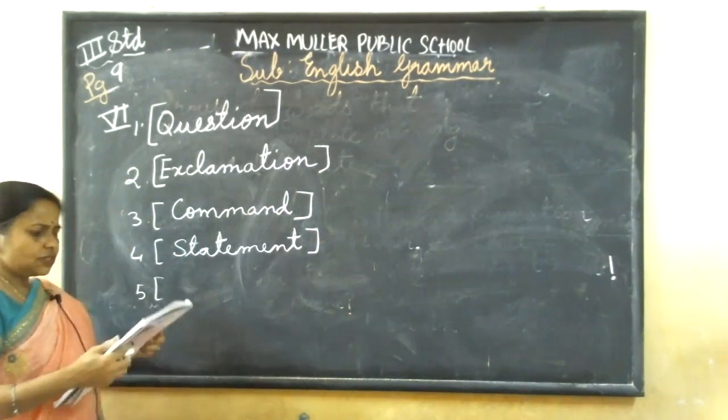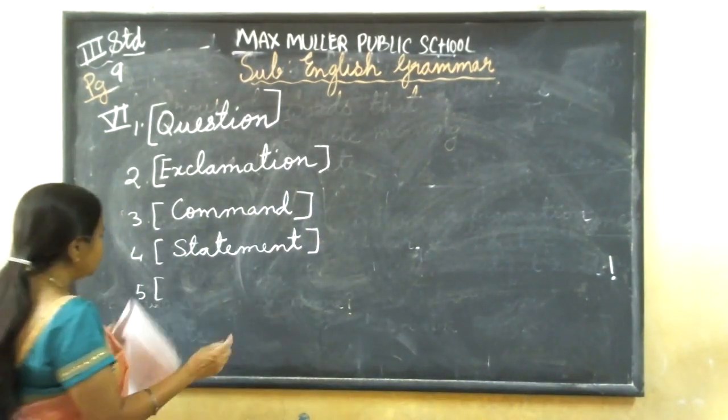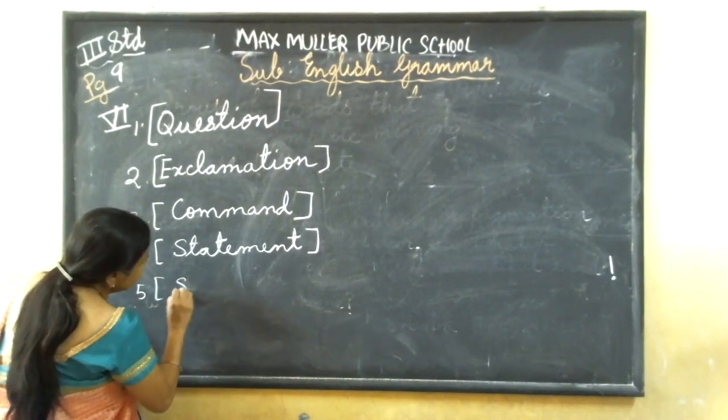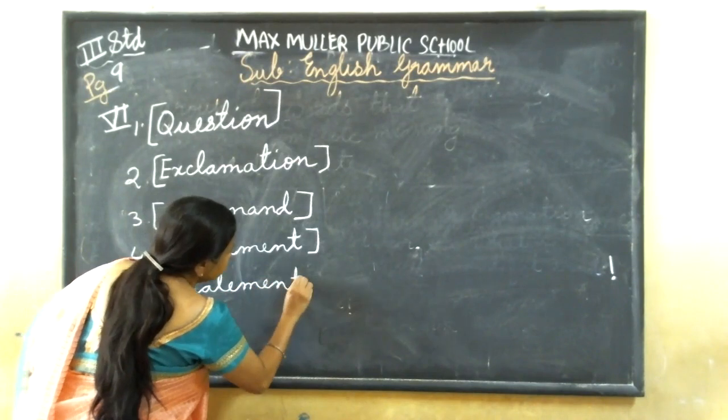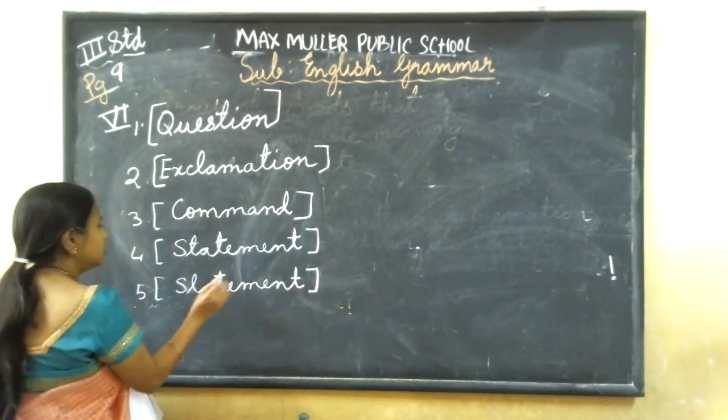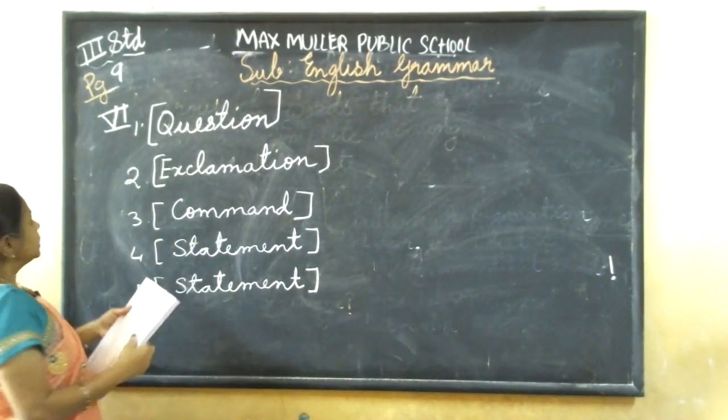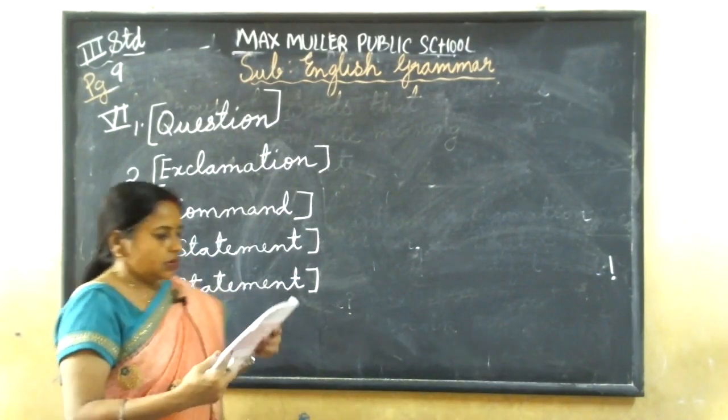Number 5: trees give a shade. This is also a statement they are giving. So for the fifth one also, statement. Reading the sentence, you should understand. So 6th main is over. Now see 7th main.